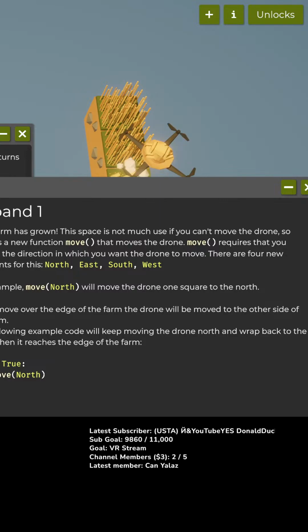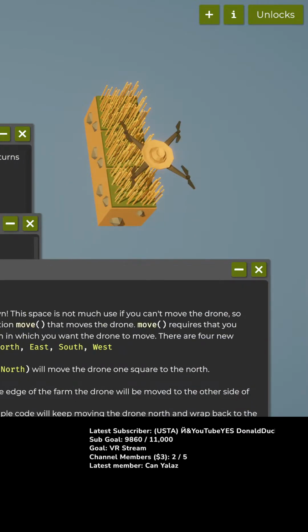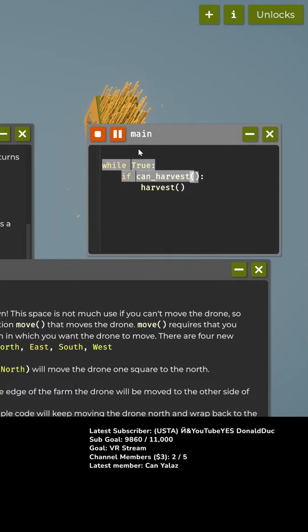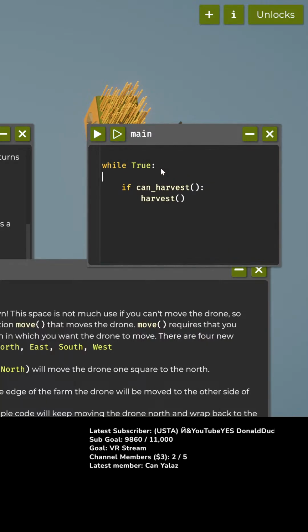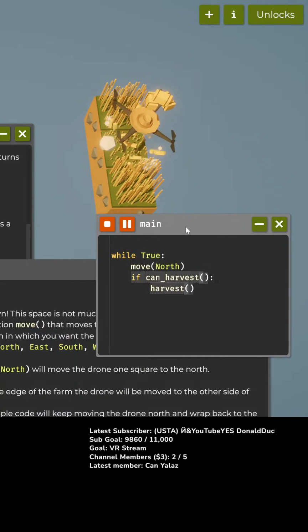Okay, so I can get my code window if I can find it. Here we go. Code window. While true. Okay. Let's move north. Move north. Okay, there we go. So now this is gonna start moving.